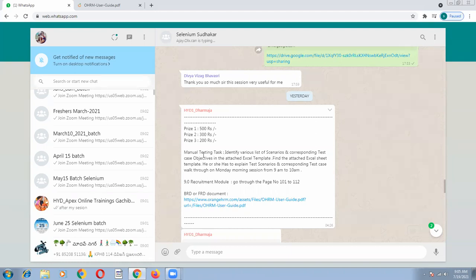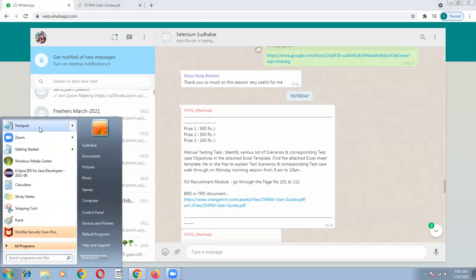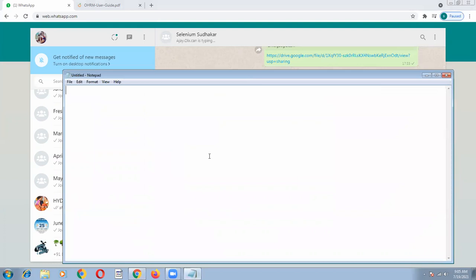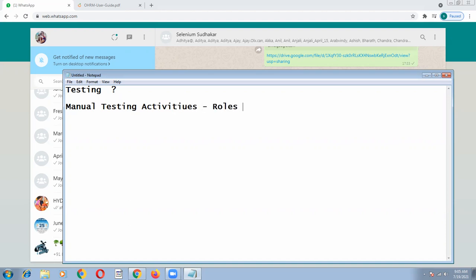In today's class, we are going to discuss what is testing, and we are going to discuss manual testing activities. If you join an organization, what are the roles and responsibilities as a manual tester in the organization? These are the points we are going to discuss.